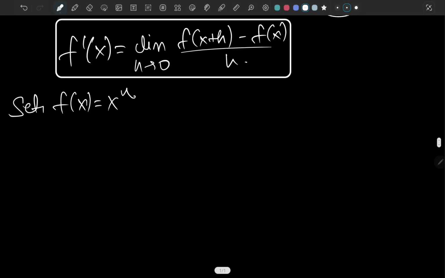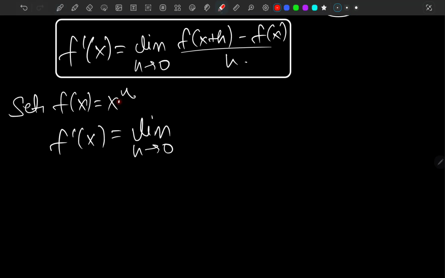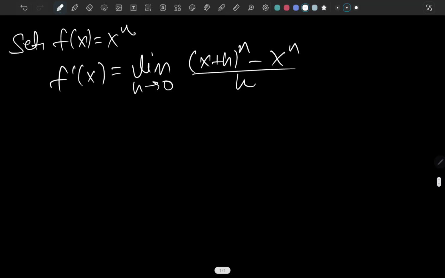So we are going to find the derivative of x to the n. Let's talk about the derivative of x to the n. It's the limit as h tends to 0, and when we replace x with x plus h, that gives us (x plus h) to the n minus x to the n, over h. And now we know about the expansion of this thing.